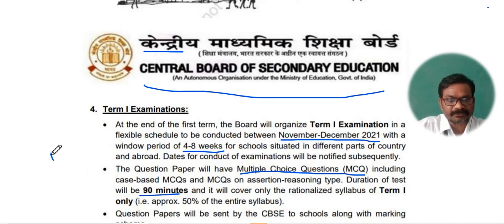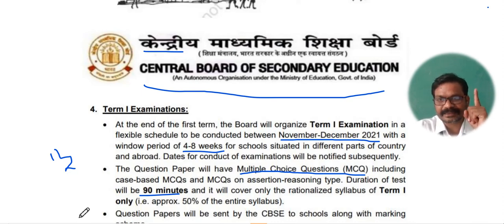Means, my dear children, 1.5 hours you will be getting. And it will cover only the rationalized syllabus of term 1, only approximately 50% of the entire syllabus. And in the Flamingo book, 3 lessons are included: the Last Lesson, Lost Spring and Deep Water. These 3 lessons are included in term 1.